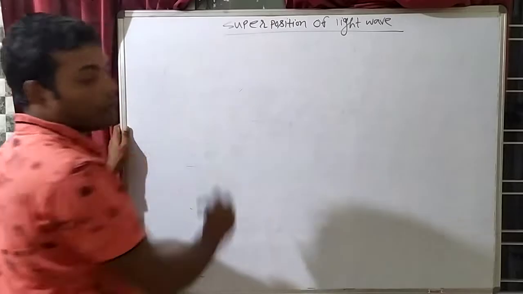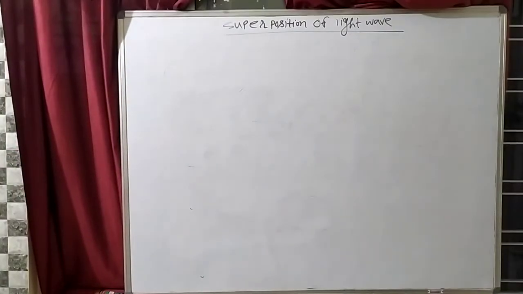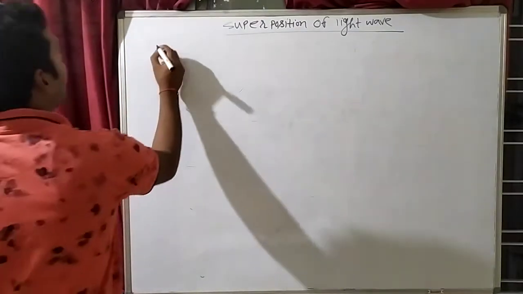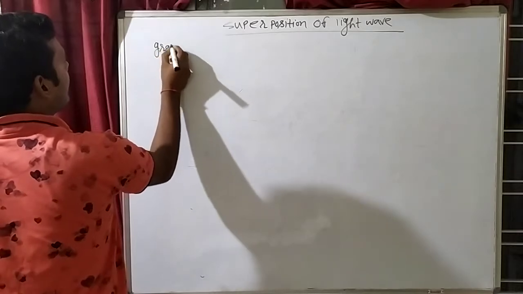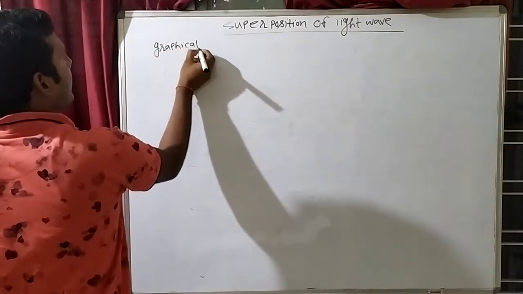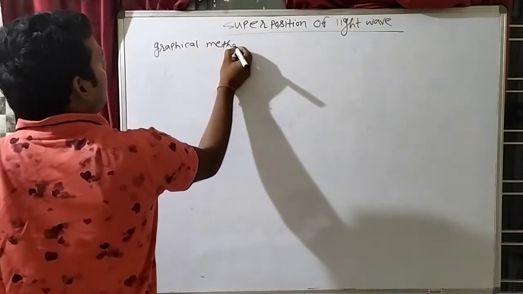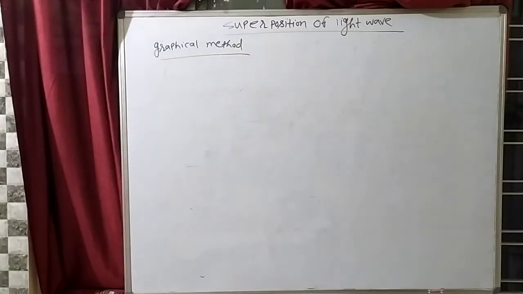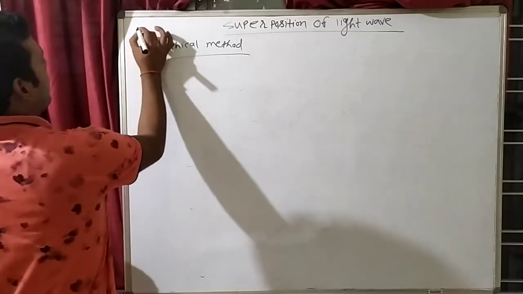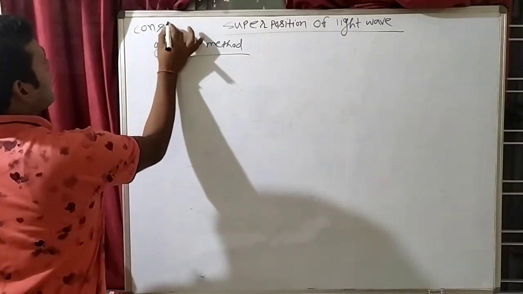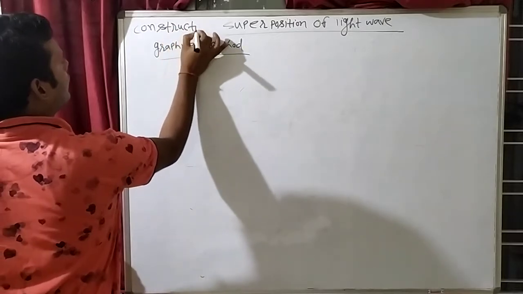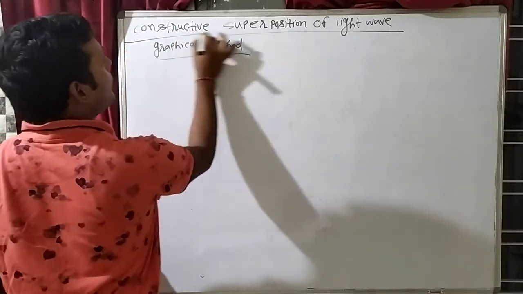So try to understand what is superposition. We will understand this by graphical method. There are actually two types of superposition.